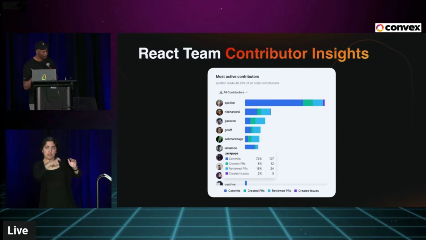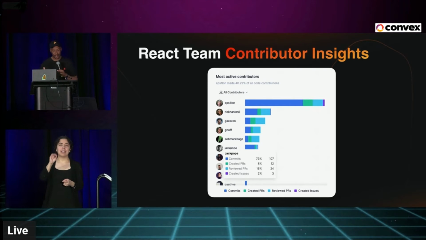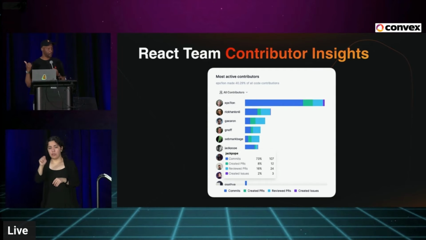So this is a distribution of the React core team as of today, and the work and commits in the last 90 days. So Epsilon has got 40% of all commits across the React repo. But you see Ricky's also up there as number 2. And the biggest difference, Epsilon has bigger PRs, has way more commits. Ricky has more PRs and fewer commits. Is that good or is that bad? I'll be honest, it really doesn't matter.